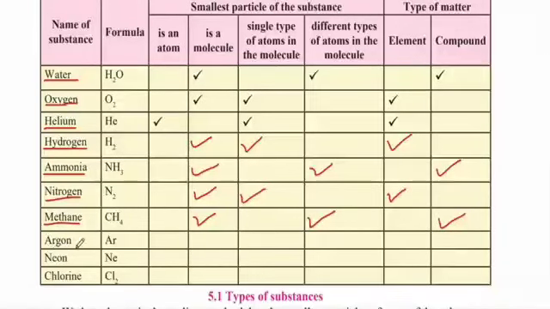The next one is argon. Argon has a formula of Ar. It is an atom and it is just 1 atom. Therefore, it just has a single type of atom.